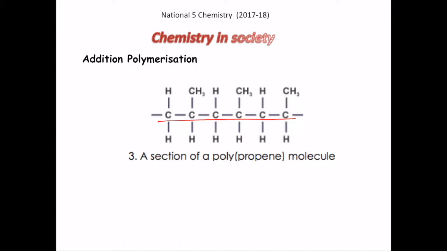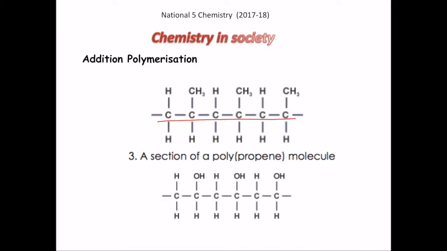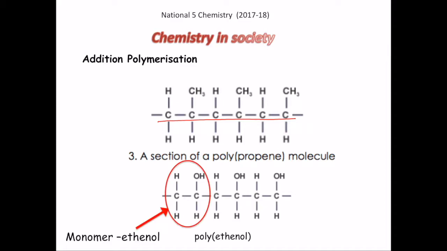The next step here would be to identify a monomer if a polymer is given to you. So this is the polymer provided. You can pause the video here and try and think of the monomer and then come and check your answer. The best way would be to look at the carbons in the main chain and look at the trend of the molecules on the top. As you can see here, it's hydrogen, hydroxyl, hydrogen, hydroxyl. So there's a pattern here which lets you identify that the monomer is ethanol.